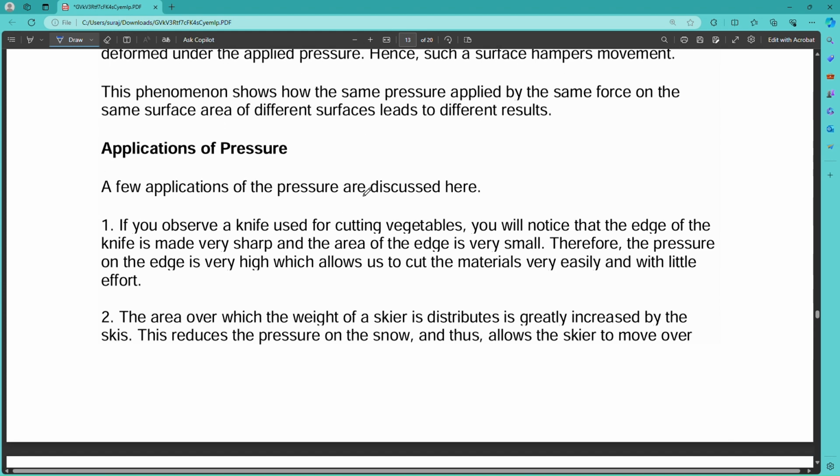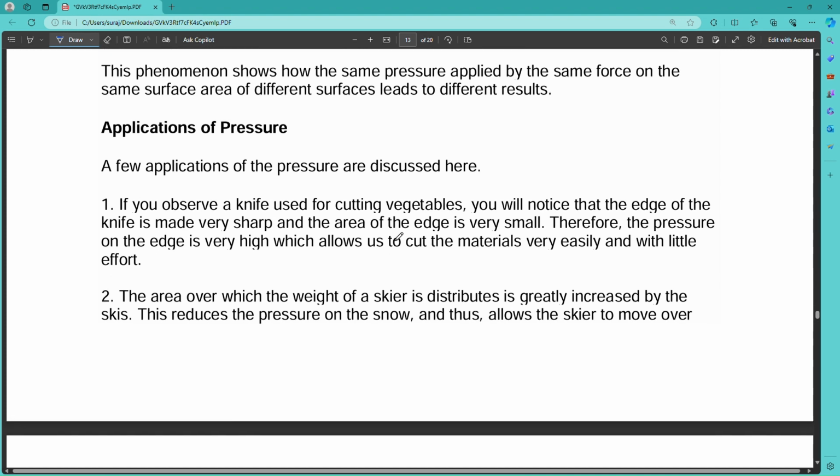Applications of pressure. A few applications of pressure are discussed here. If you observe a knife used for cutting vegetables, you will notice that the edge of the knife is made very sharp. That's why the edge area is very small.